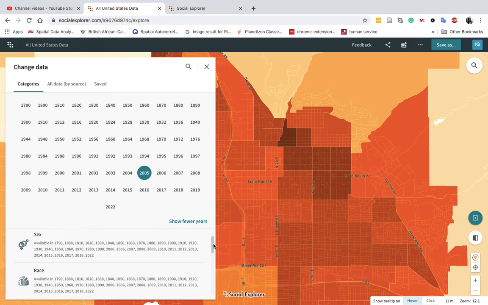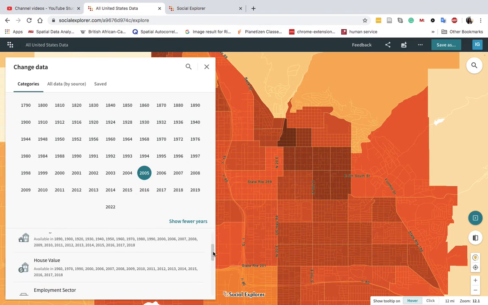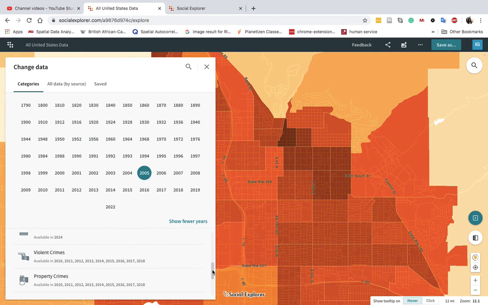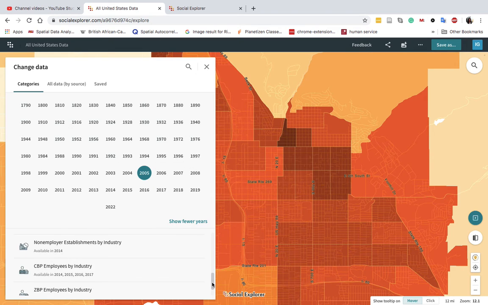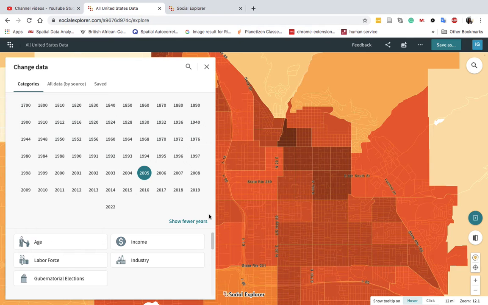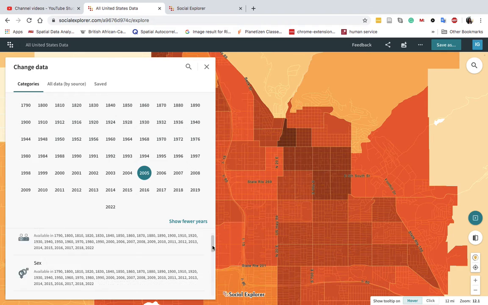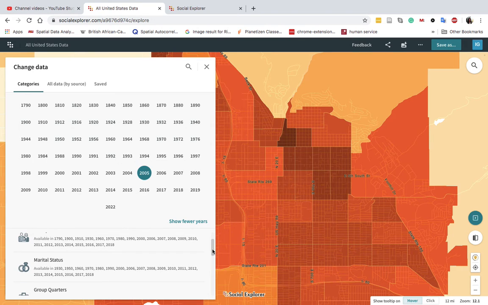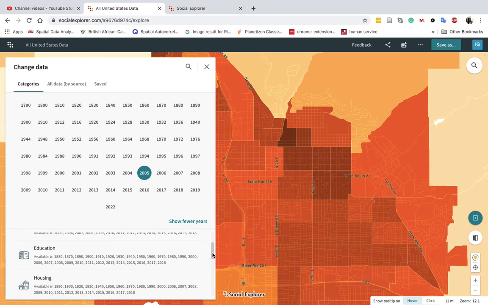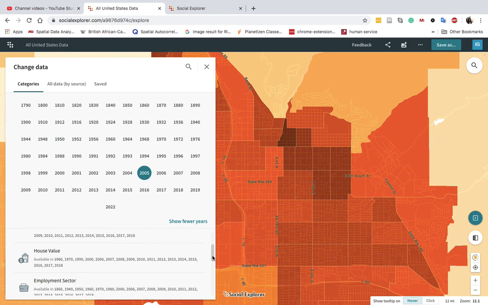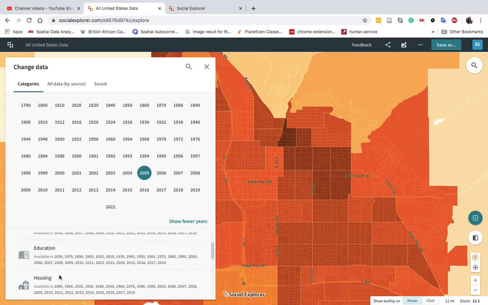And there are again different things that you can look at. So I'm just going to pick this, see if this data works. I cannot see in that very small window, but we can just find here housing, home values, and check housing.